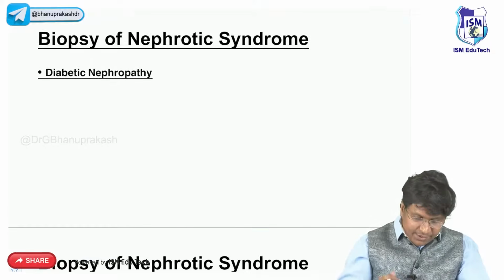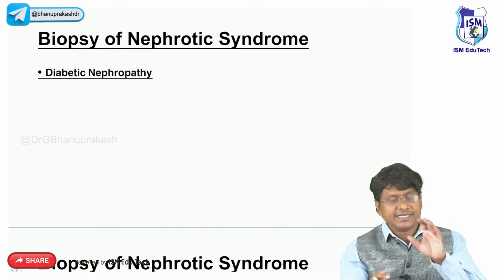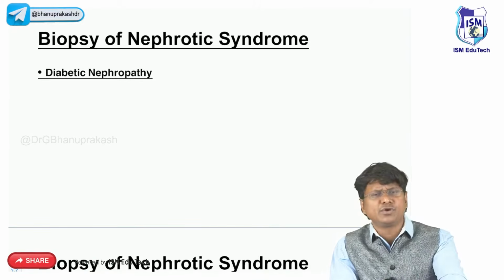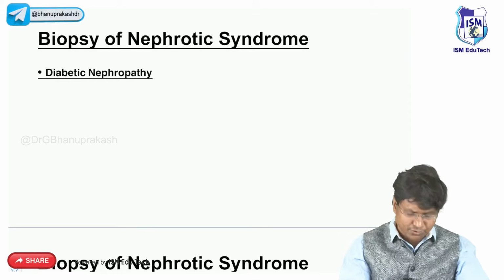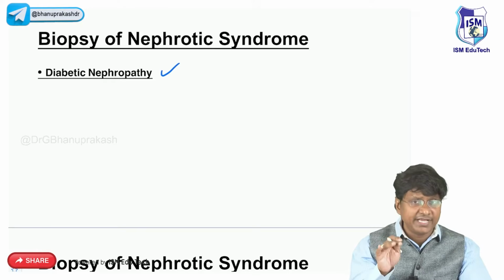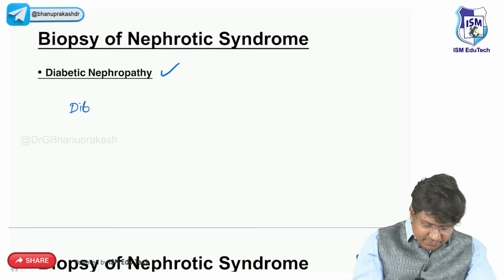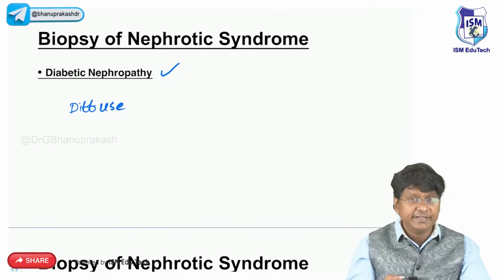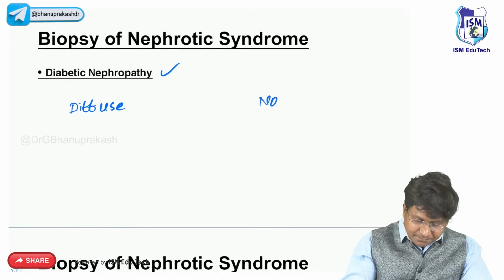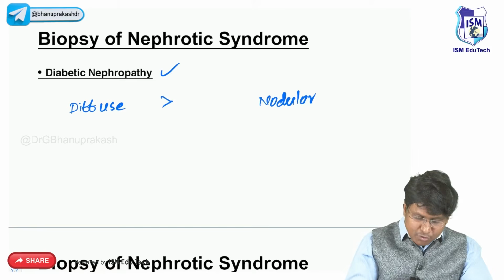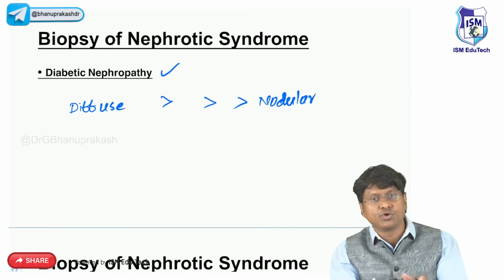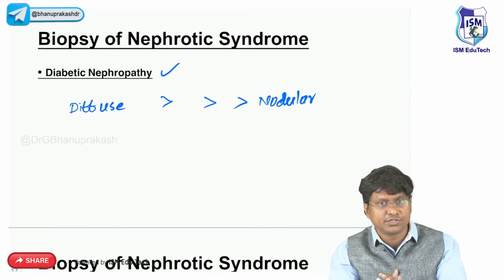Right. Then you take the diabetes mellitus. So diabetic nephropathy, that is the most common systemic disease that can cause the nephrotic syndrome. In diabetic nephropathy, if you take a biopsy, you have the features like diffuse glomerulosclerosis and you have the features like nodular glomerulosclerosis. But which is more common between these two? Diffuse is more common compared to nodular glomerulosclerosis.